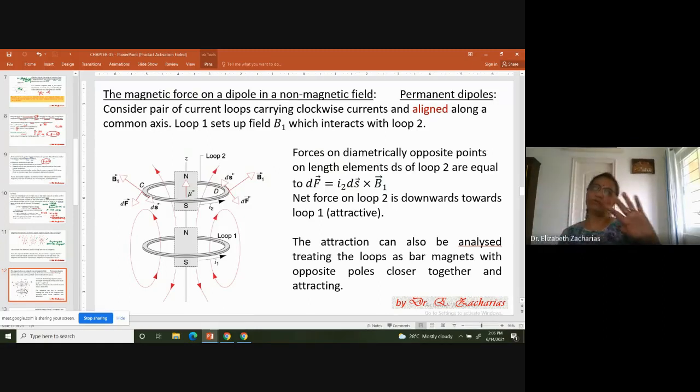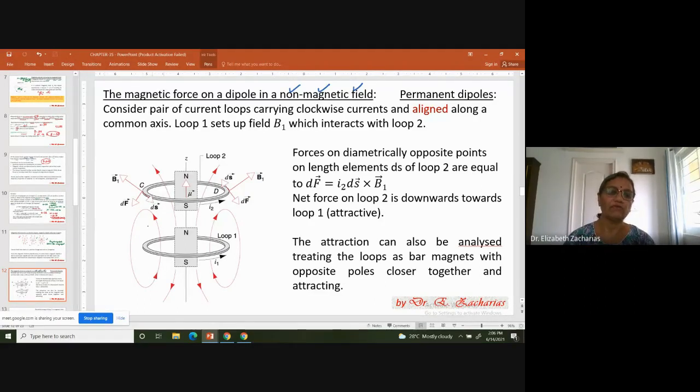Okay, so till now we have seen how the magnetic dipole experiences a torque in a uniform magnetic field. The net force is zero, we have seen. So now for a change, we are going to look at a non-uniform magnetic field. What happens to a dipole in a non-uniform magnetic field? The first thing we are going to look at is permanent dipoles, that is, materials which behave like permanent dipoles. We are going to study them using this particular example.